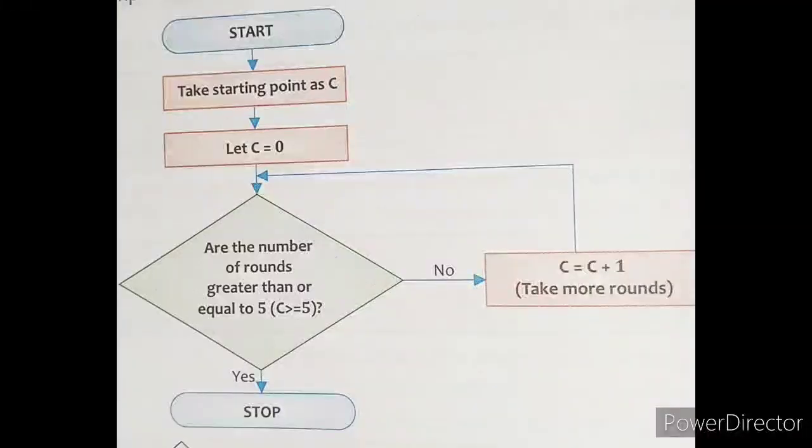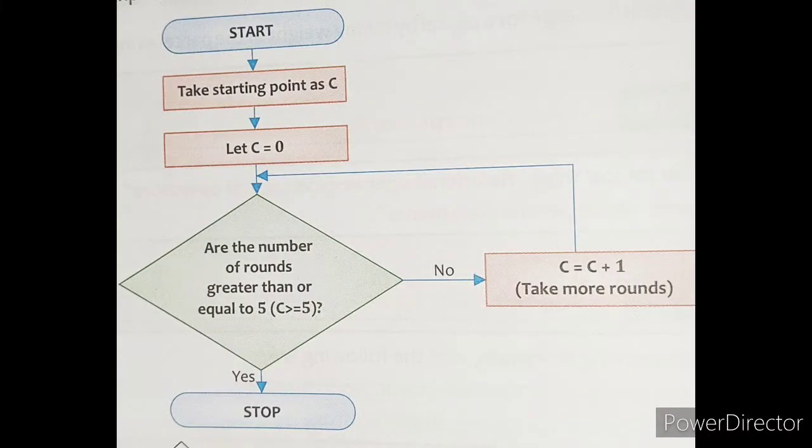Now in the next box you are checking the condition, that is, if the value of C is greater than or equal to 5. If this condition is true, the value is incremented, C equal to C plus 1, and if this condition is false, the program will be terminated.